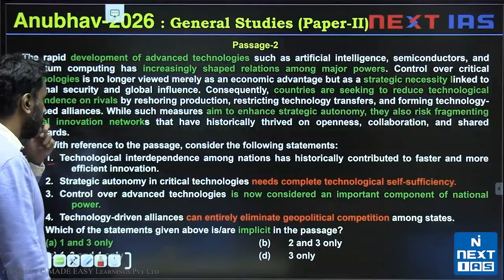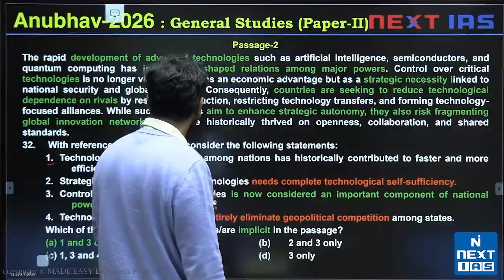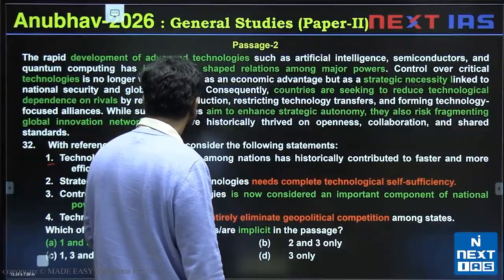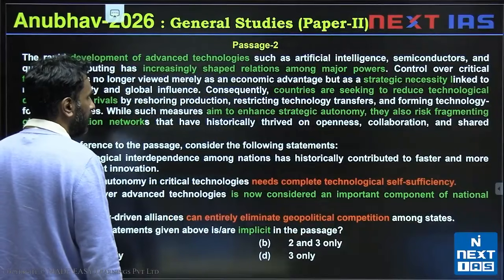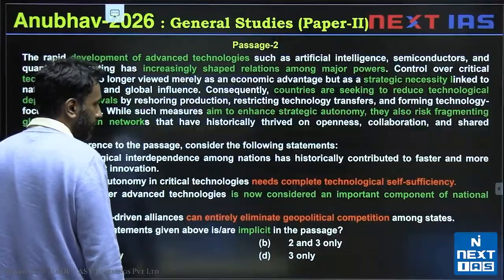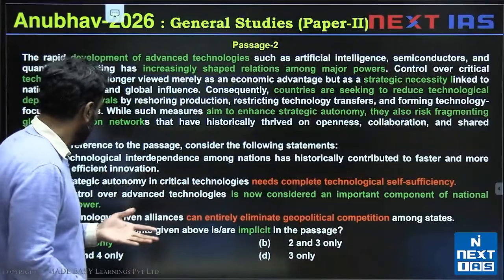Let's look at 1. Technological interdependence among nations has historically contributed to faster and more efficient innovation. So option 1 is fairly complicated for us to accept. I would expect option 1 to cause problems to most students. Most of us will think it's incorrect.